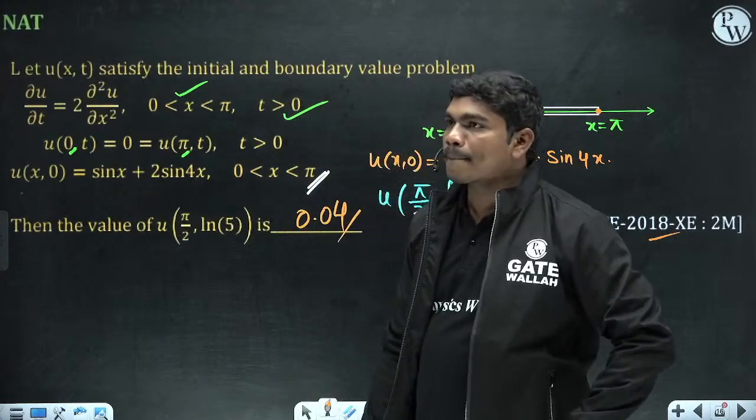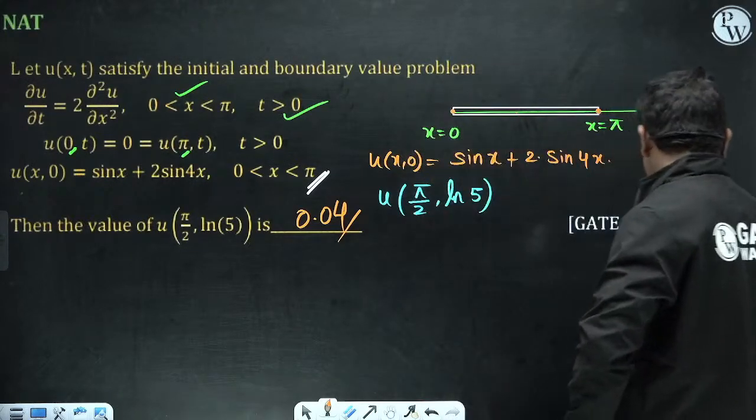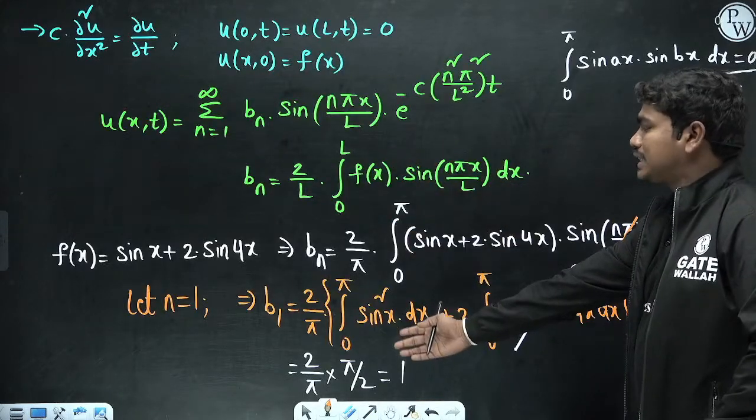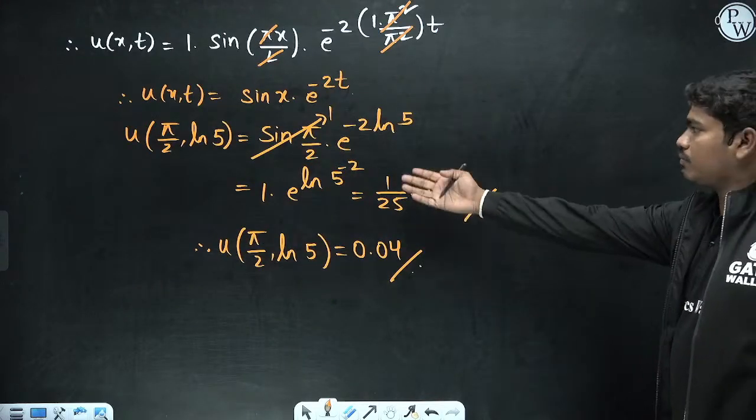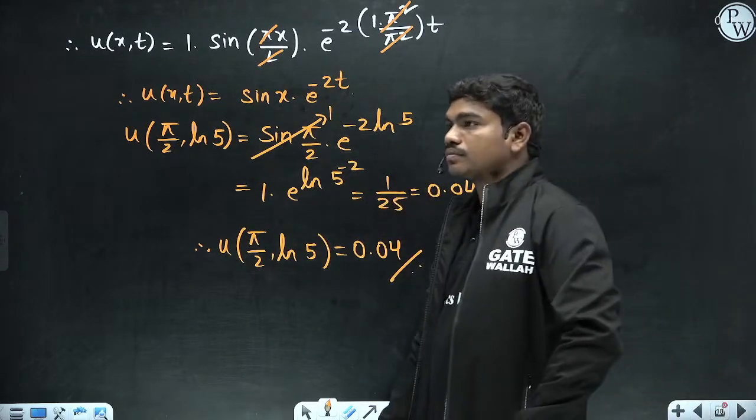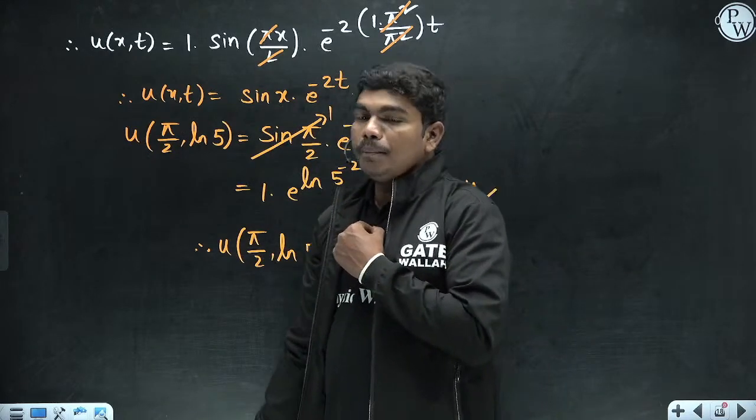Fine. So this is basically 0.04. This is the wave solution. Once you know this solution, calculation of this integral will not take much time. Once you know this, it will take only 1-2 minutes to solve. That's it. Bn is basically this constant.